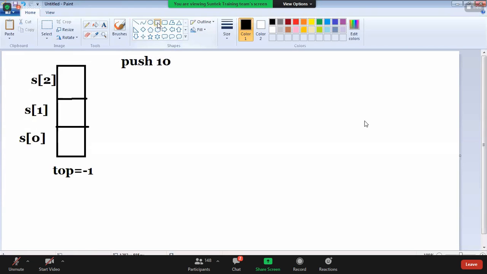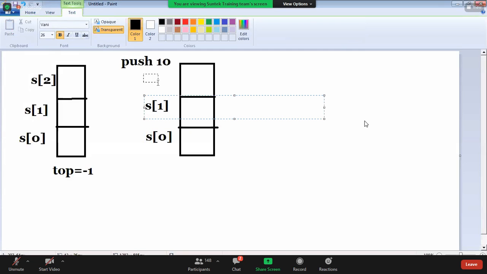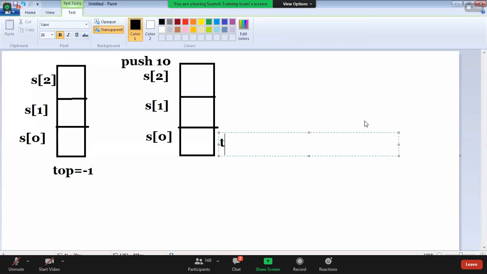What is top? I will show you, guys. Now see, this is S of 0, S of 1 and S of 2. While push, top value is raised by 1.